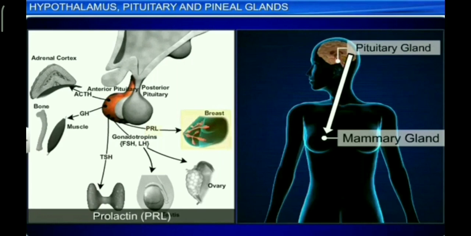That's why it is called mammotropin, and it stimulates the milk production and secretion of milk, that is lactogenic, by mammary glands after childbirth. So we can call this hormone prolactin or luteotropin or mammotropin or lactogenic hormone.